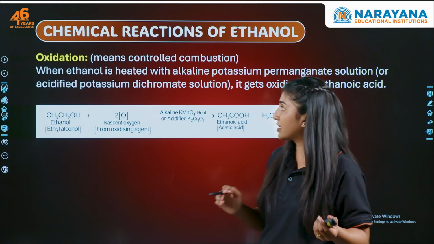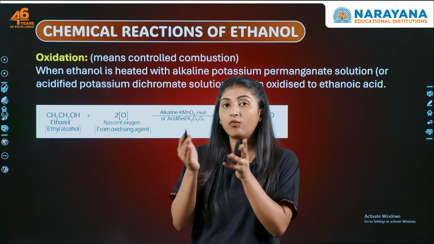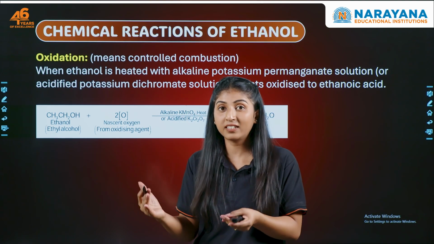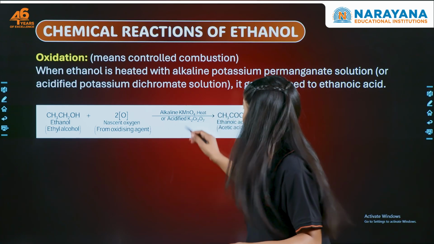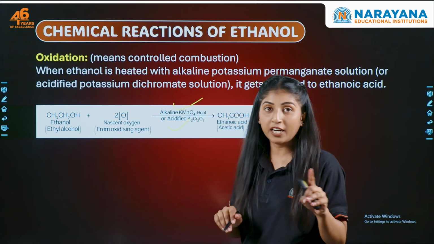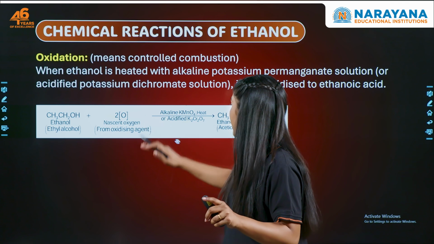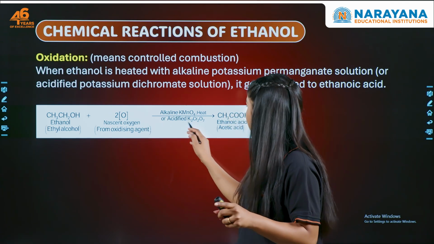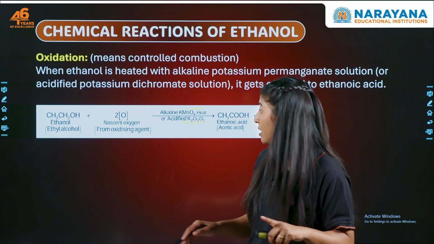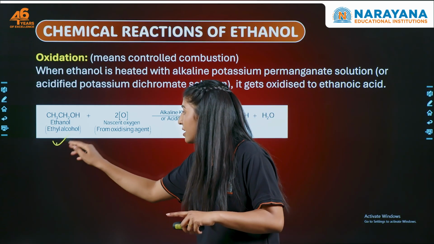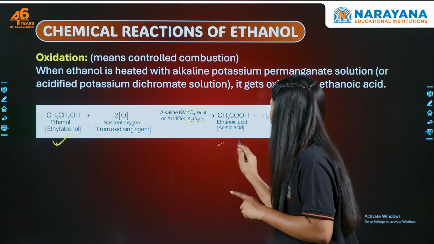Then see the oxidation of ethanol. What happens when ethanol reacts with an oxidizing agent, like KMnO4 or K2Cr2O7? Remember I told you that these are the two oxidizing agents. When we react it with these oxidizing agents by heating, this ethanol gets oxidized to ethanoic acid.